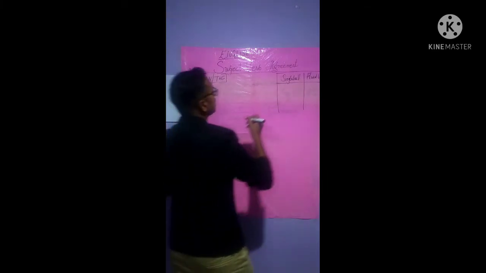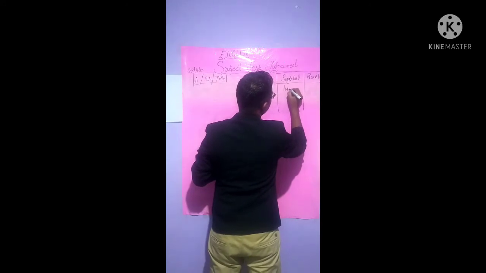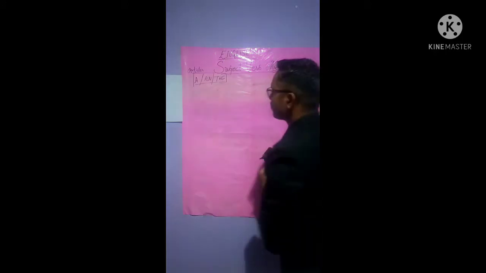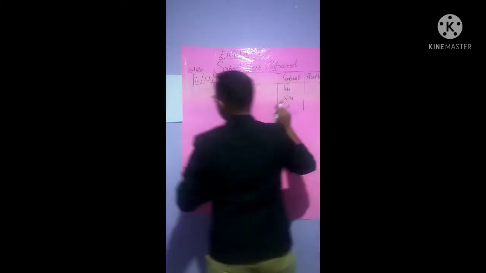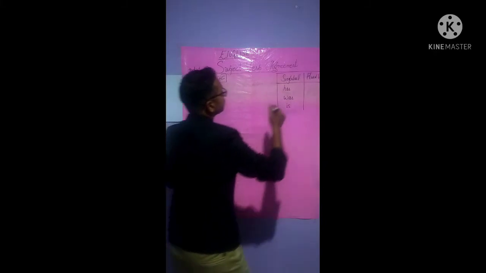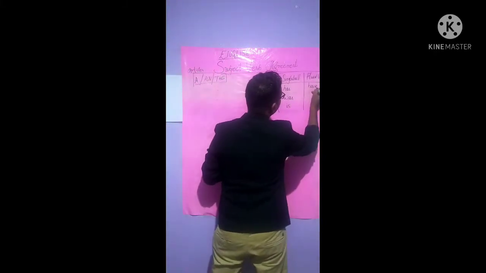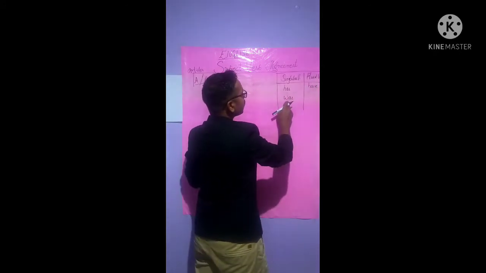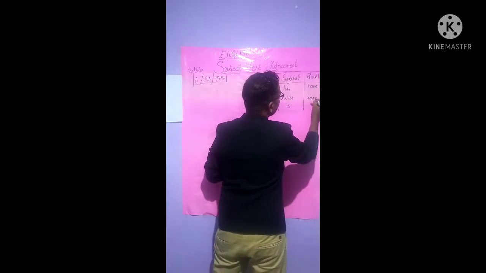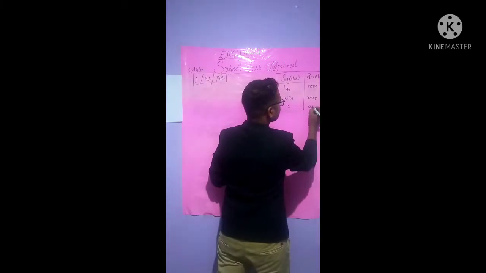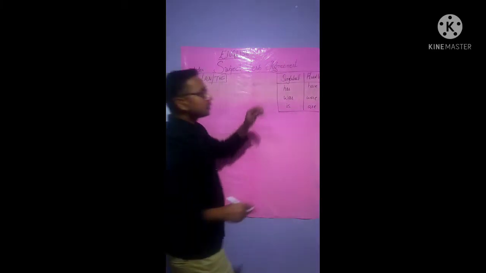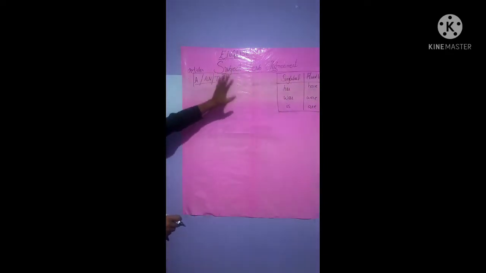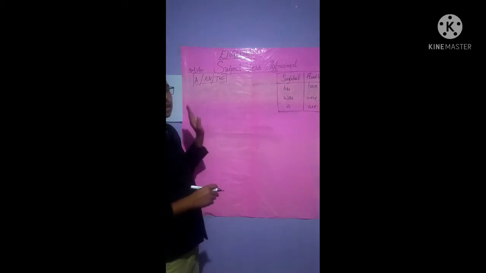Now singular verbs include has, was, is, isn't it? Same as we have plural: in singular we have "has", in plural we have "have"; in singular "was", in plural "were"; and "is", "are". These are singular verbs and plural verbs. Now, while framing sentences, we will use them in our rules.